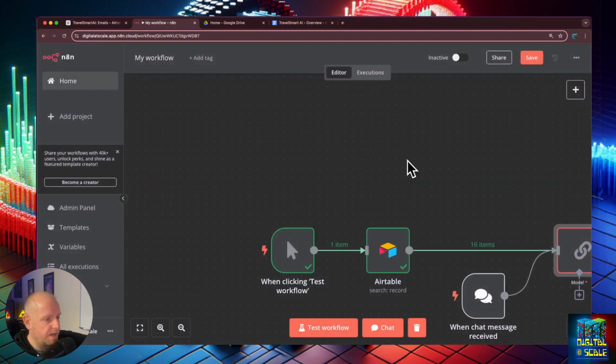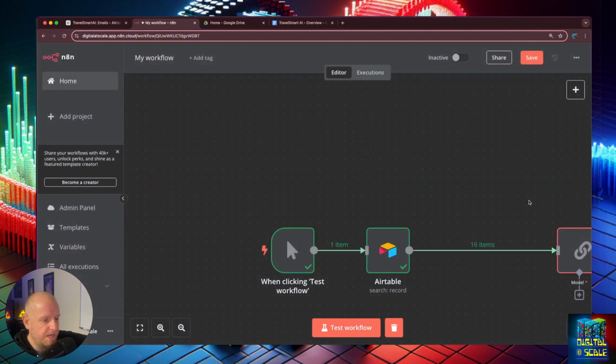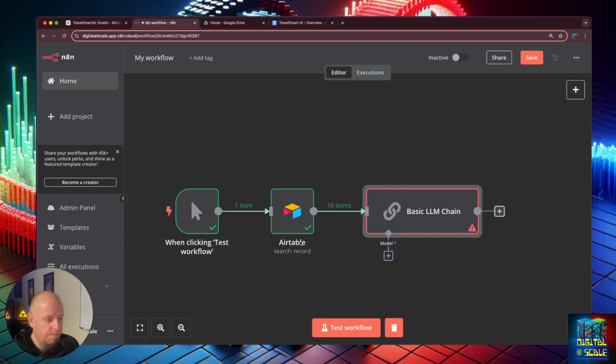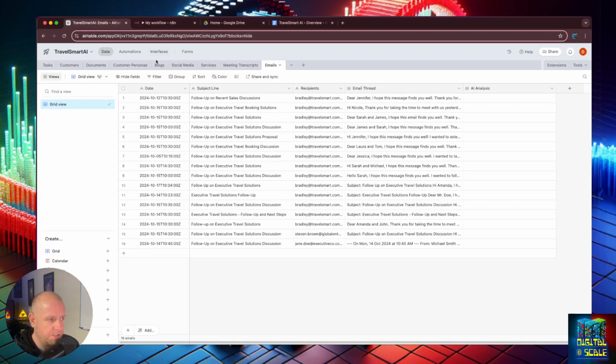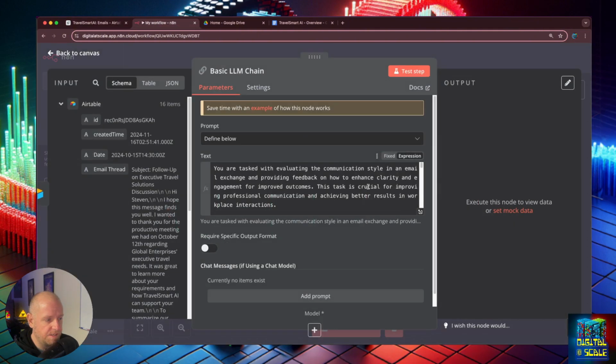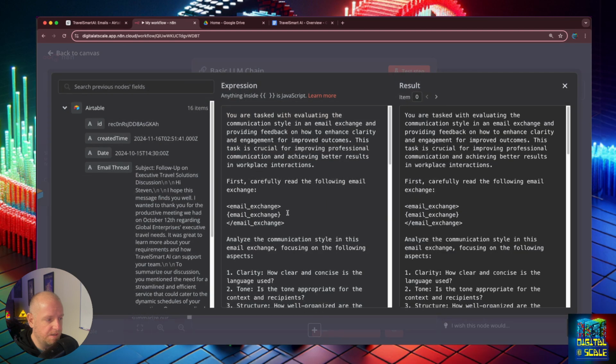So what we now have here, I'm going to remove this chat. So just to recap, we have hooked up our Airtable, which contains our date, our subject line, the recipients, the email thread, and the AI analysis. We now have this basic LLM chain. Now what we need to do is replace this email exchange with the correct information.